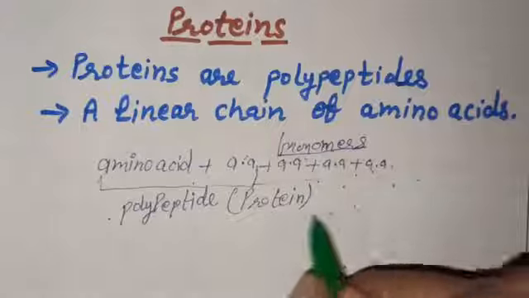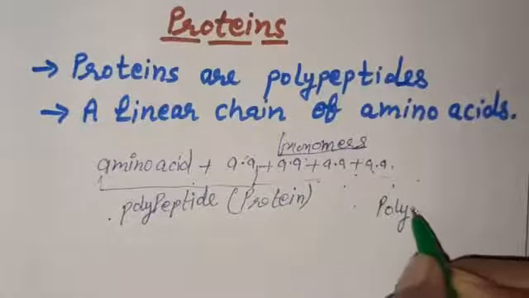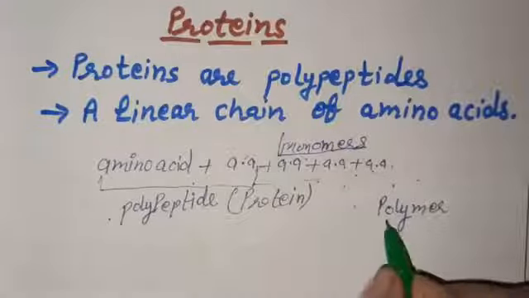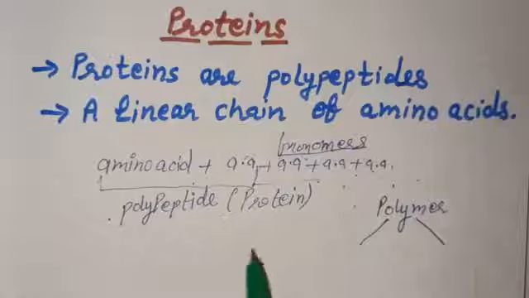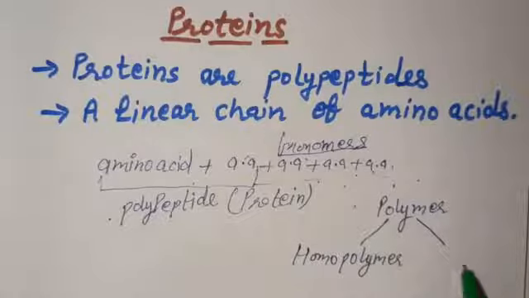Now the protein that will be formed due to the combination of these monomers will be called a polymer, and these polymers are of two types: homopolymer and heteropolymer.